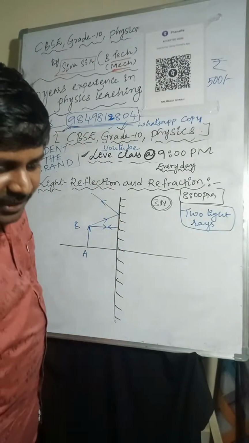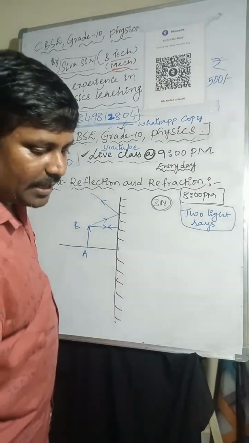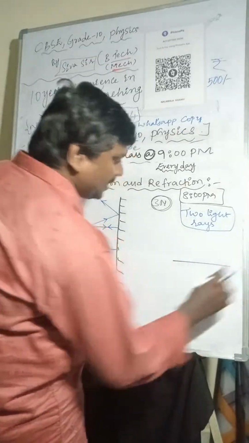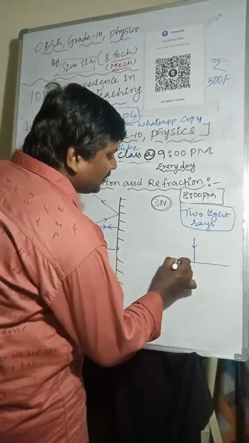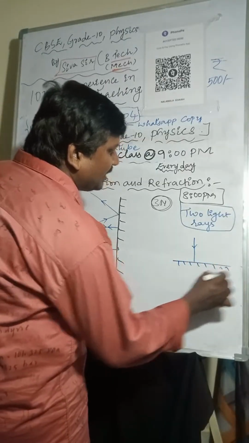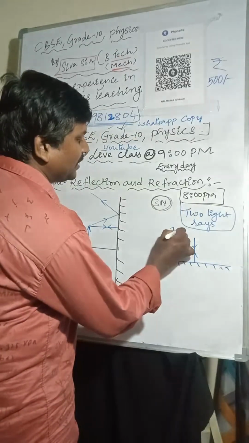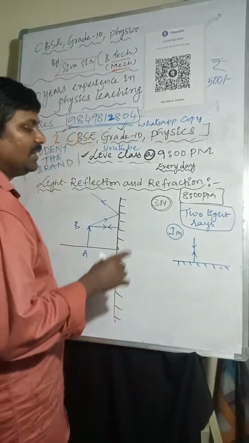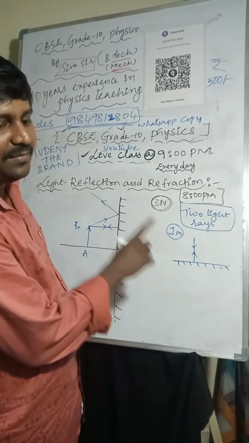So you can see here, I'm taking a plane mirror. Normally, when the light is incident along the normal line, it will be reflected back. This question will come for 1 mark. They will ask about this.